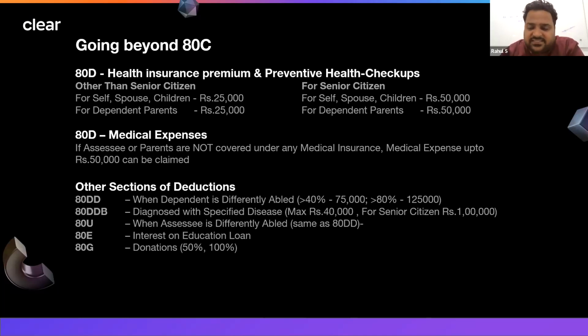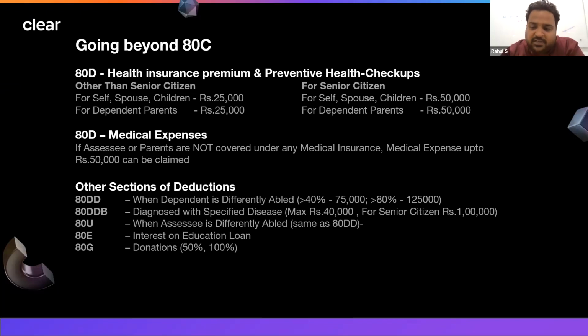There is one more section called 80DDB. So if you or your dependent is diagnosed with a specific disease, in that case, whatever amount you are spending for the treatment, you can take the benefit. This is over and above the section 80D. Okay, so it is 80DDB if it is for you or for your dependents. The specific diseases are like cancer, AIDS, motor neuron disease, Parkinson's disease, lymphoma. So these diseases can be covered under 80DDB.